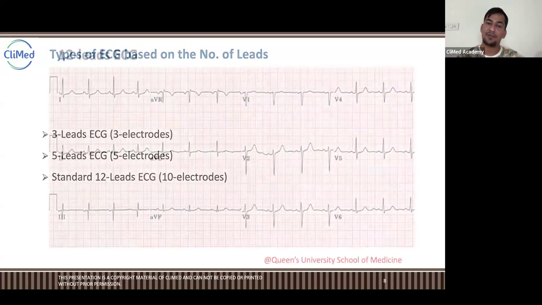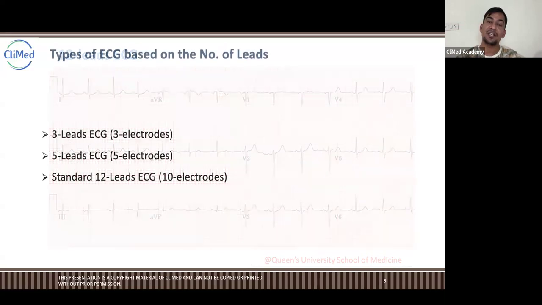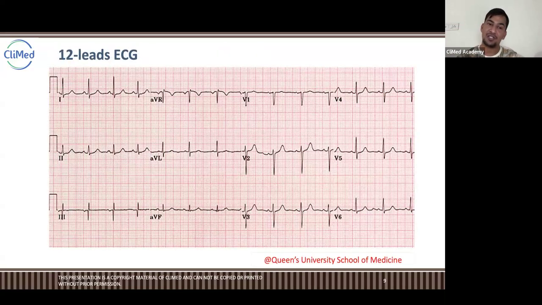Now let's check one by one. If you see here, this is a 12 lead ECG. 12 lead ECG means here you can see 12 different features or waves, right? This is lead 1, this is 2, this is 3, this is AVR, this is AVL, AVF, then V1, V2, V3, V4, V5, V6.